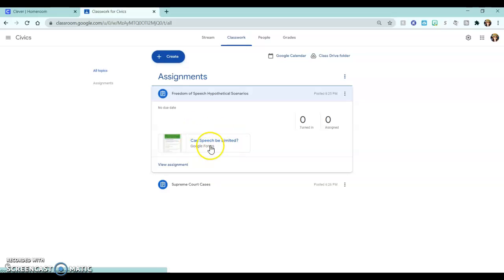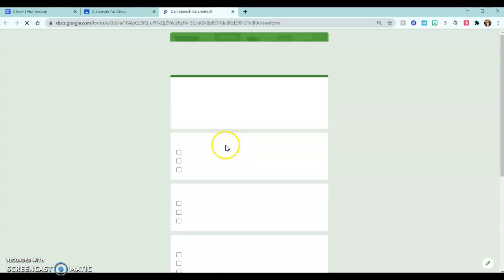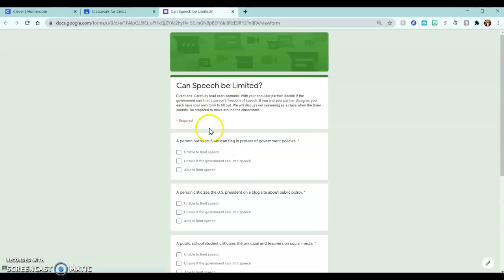The Google form that we're going to be using for this activity is right here. It is called Can Speech Be Limited? Directions. Carefully read each scenario.